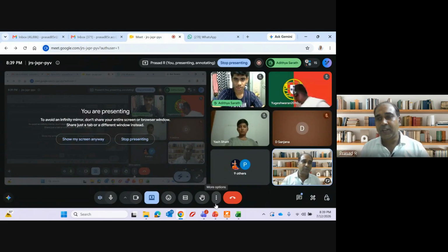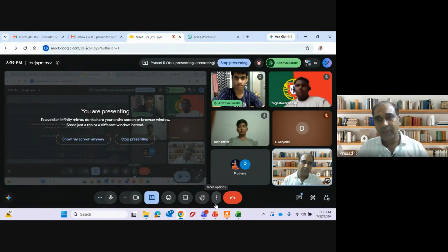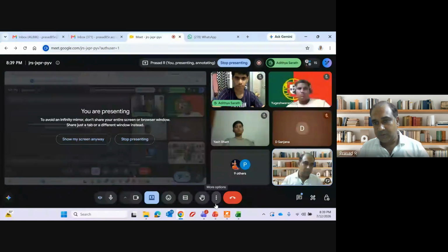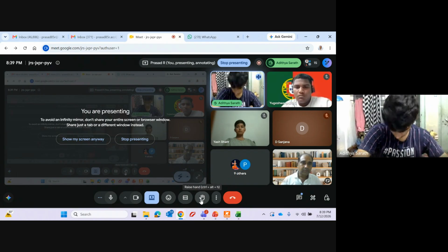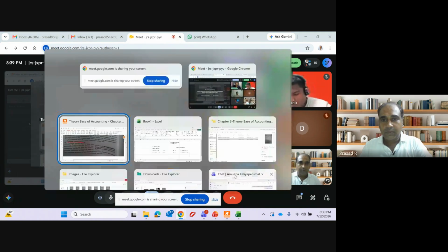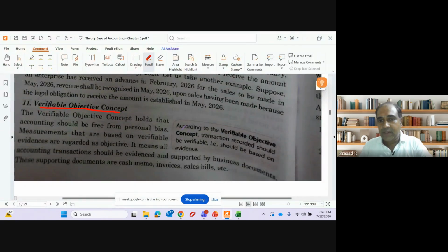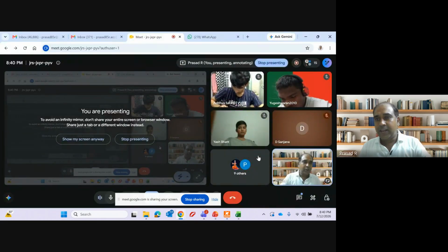Verifiable objective means it should have a source document. The source document can be an invoice, can be a receipt, can be a memo, anything. But there has to be a document proving that I purchased that sofa. Clear? So sir, is this verifiable objective concept like a proof? Absolutely. We cannot record a transaction which never happened, right? The transaction should be verified. It should be based on evidence.